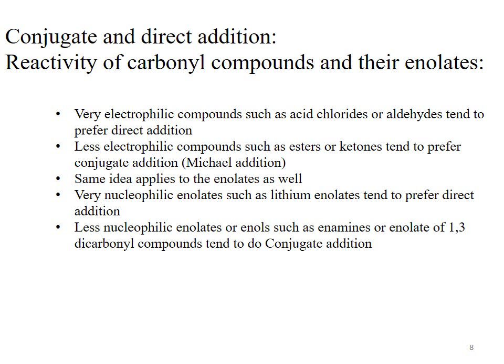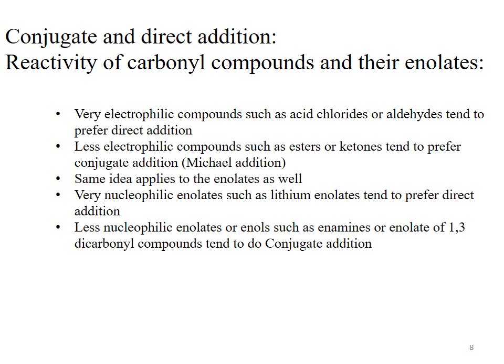So if our nucleophilic species is the enolate of a ketone, the enolate of an aldehyde, an enamine, or the enolate of a 1,3-dicarbonyl compound, such species are less nucleophilic. These will attack at the beta carbon rather than the carbonyl carbon. Therefore, less nucleophilic species give the conjugate addition product and not the direct addition product.